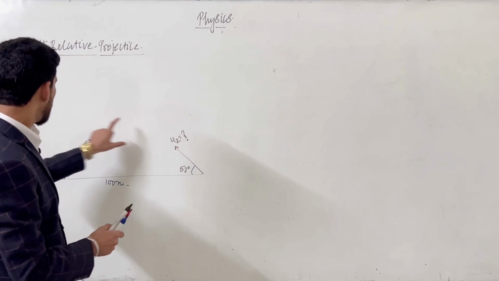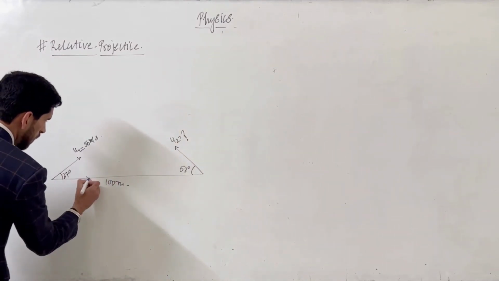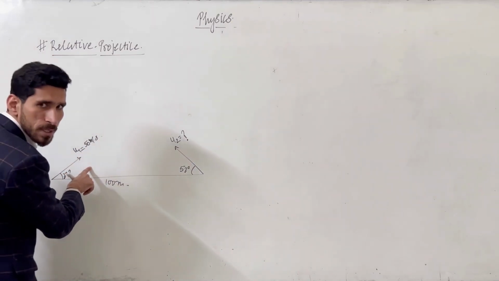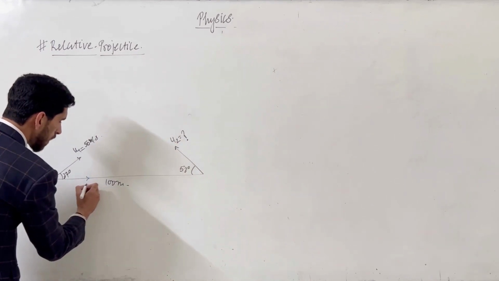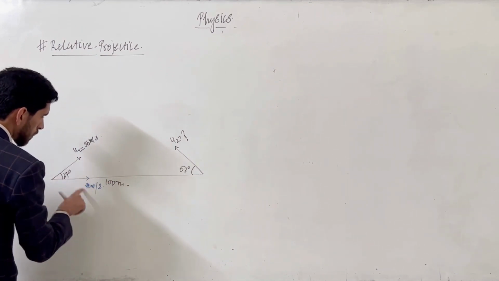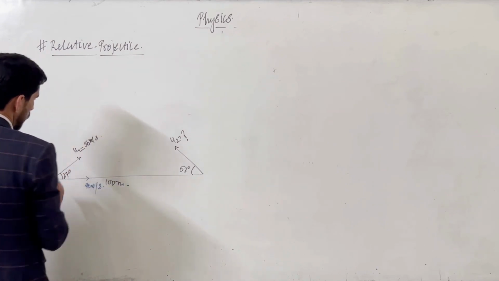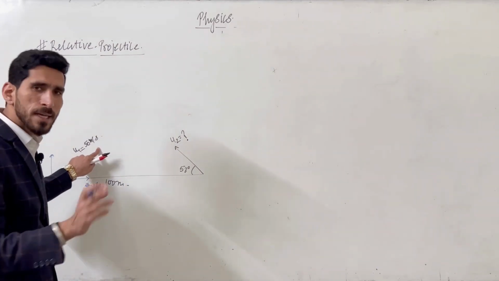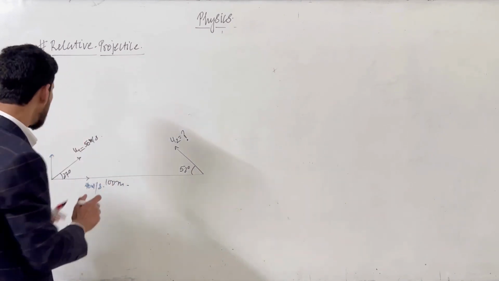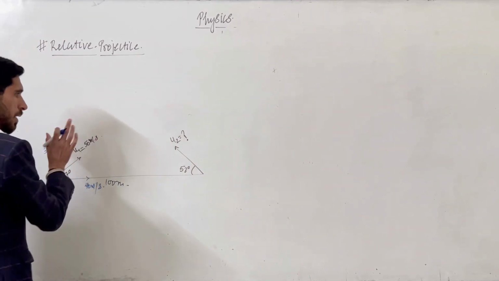So this is u2, this is u1. If we make the components of this velocity, its component here will be u1 cos 37, so 50 cos 37. Cos 37 is 4 by 5, so 50 into 4 by 5, that will be 40 meters per second, the component of this velocity in this direction. The component in this direction will be u1 sin 37. Sin 37 is 3 by 5, 50 into 3 by 5, the 5 cancels with 50, so that becomes 30 meters per second. So these are the velocities of the first object, its own velocities.